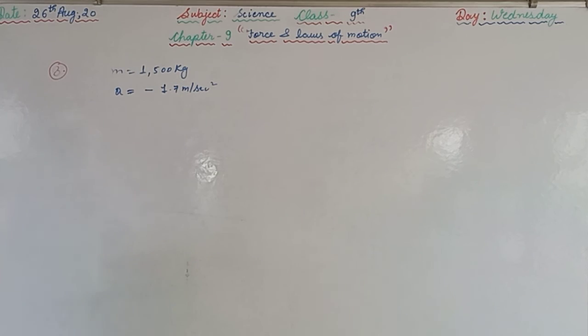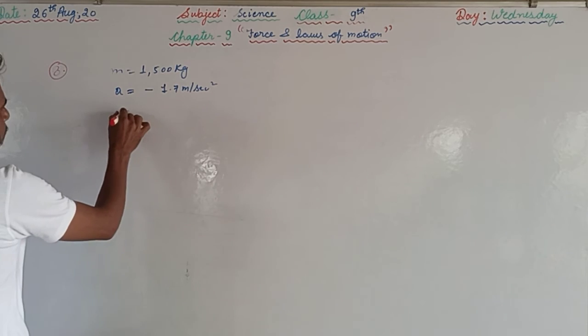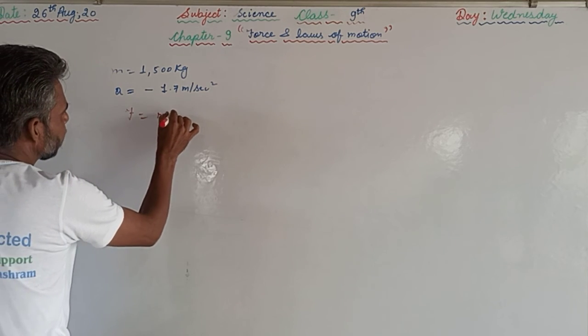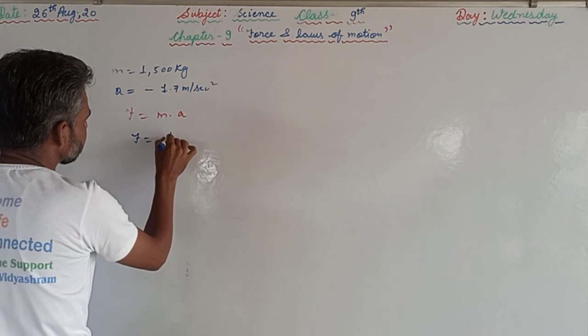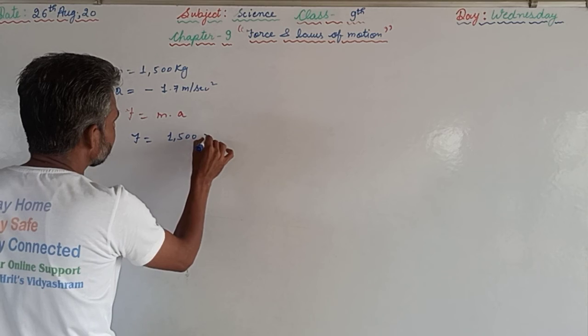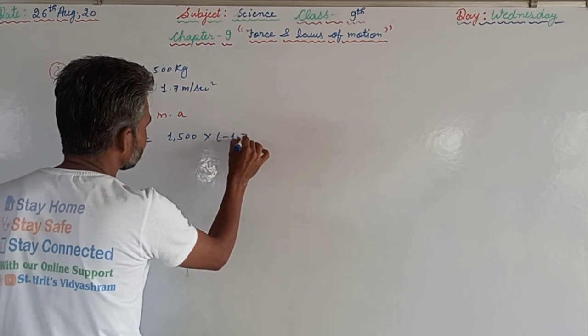And now we are supposed to calculate the force. What must be the force between the vehicle and the road? So we can calculate by multiplying, that is we know the formula, F is equal to m into a, and the force will be mass is 1500 into minus 1.7.